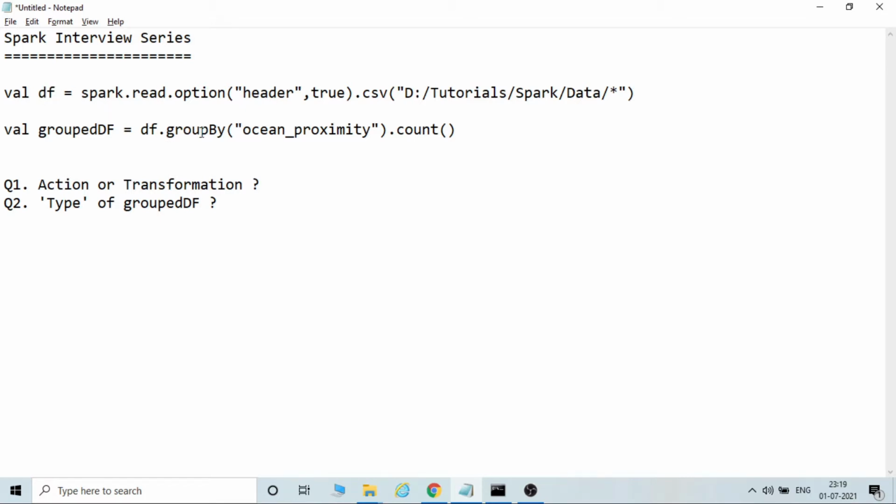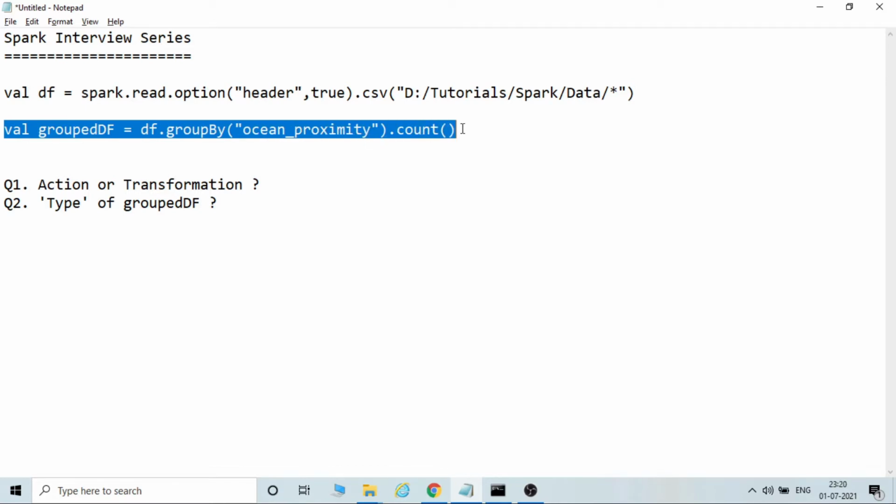Now we are grouping by one column, which is ocean proximity, and then doing a count operation. The questions are whether this particular statement is an action or a transformation, and what is the type of the group df? Okay, so we'll be having a look at both of these questions.